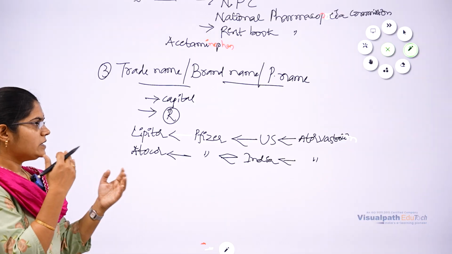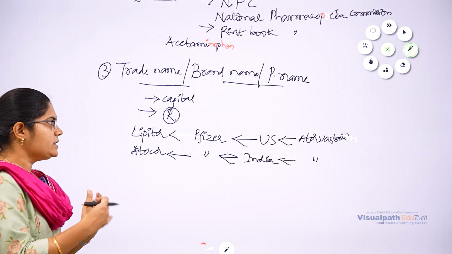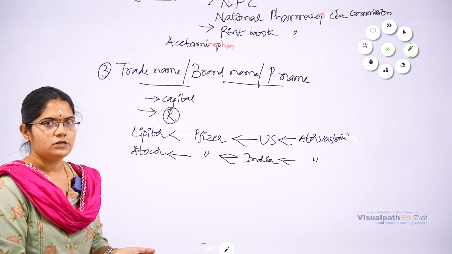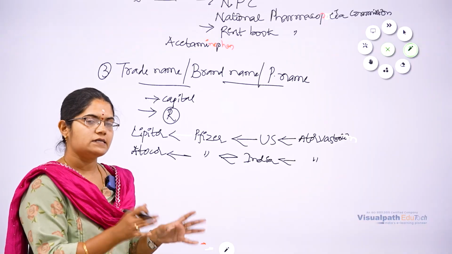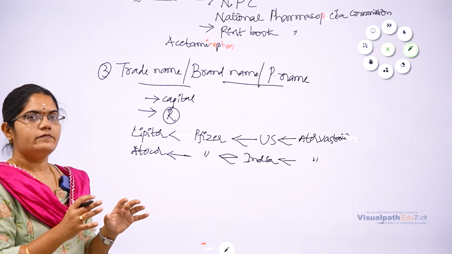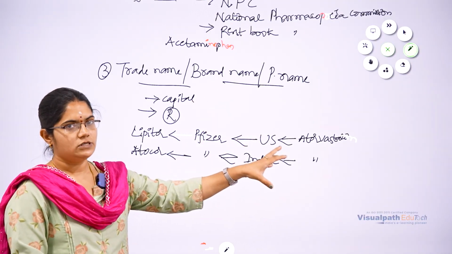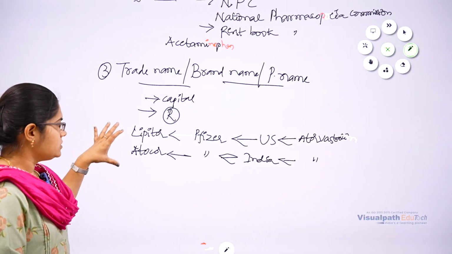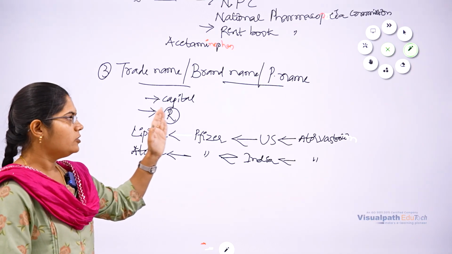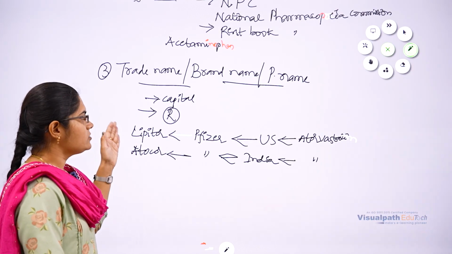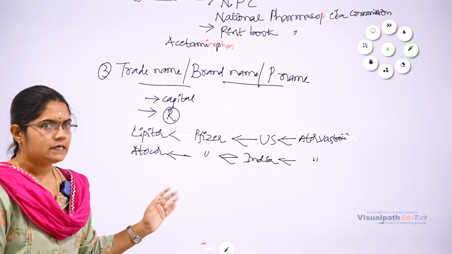So one drug may have two brand names by the same company, or many brand names by many pharmaceutical companies. One drug may have many names, two names or a single name, and that name gives rights to the company. These names are called brand names, trade names, trademark names or proprietary names.